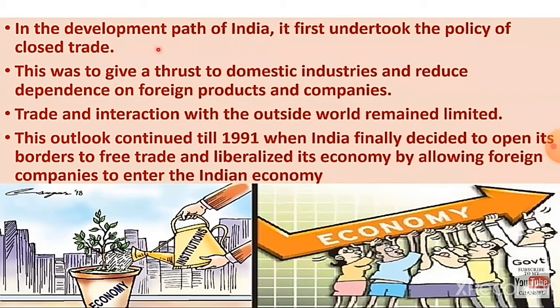Then trade and interaction with the outside world remained limited. So when the internal industries developed, automatically the interaction with the outside got reduced. This outlook continued till 1991, when India finally decided to open its border to free trade and liberalize its economy by allowing foreign companies to enter into the Indian economy.